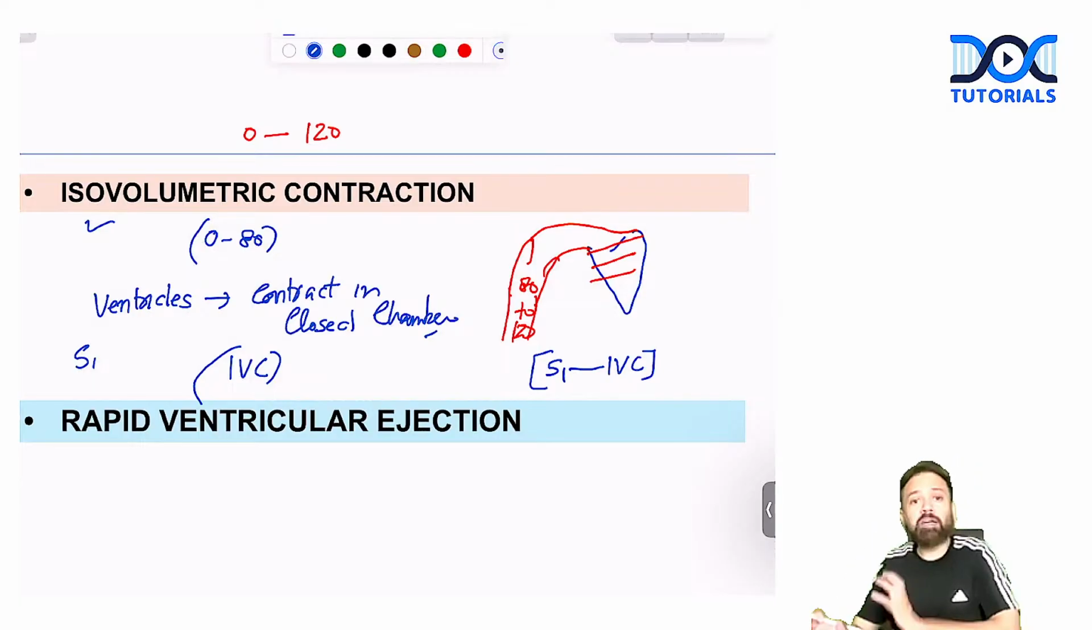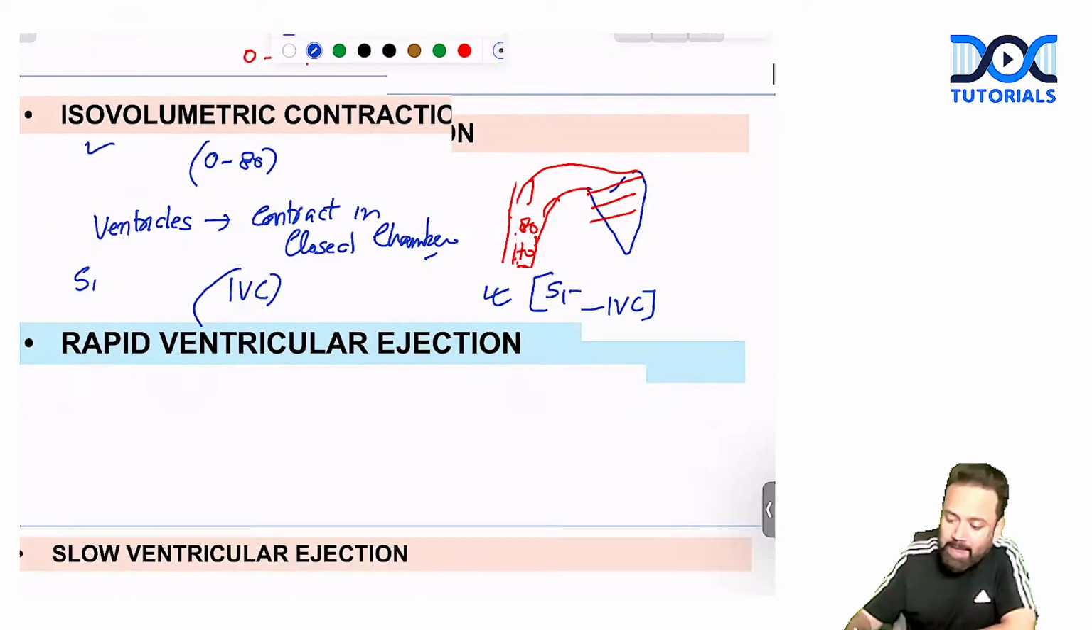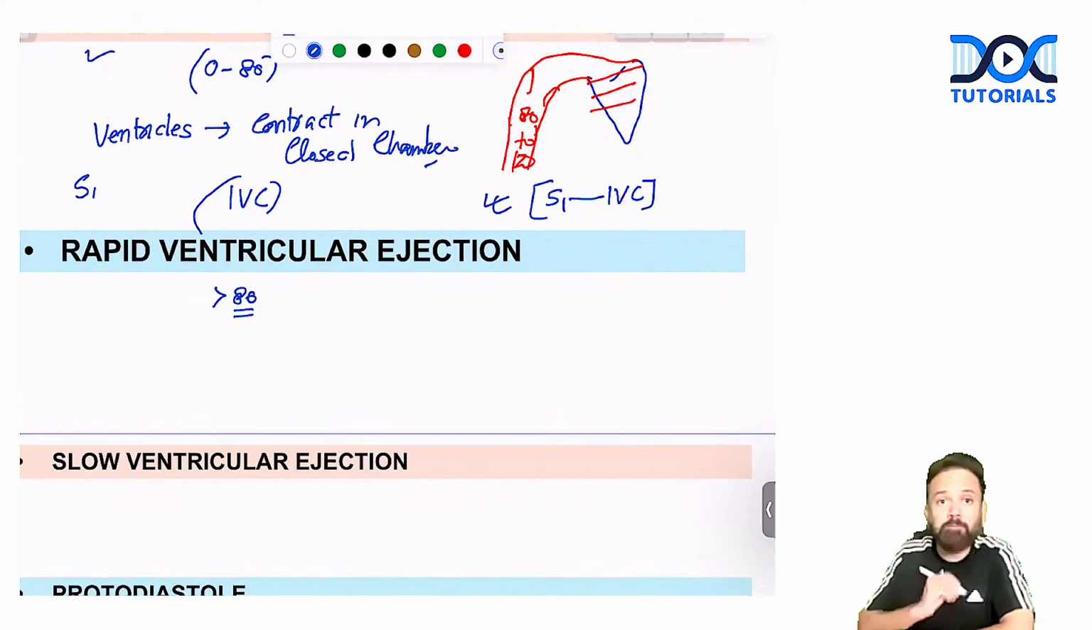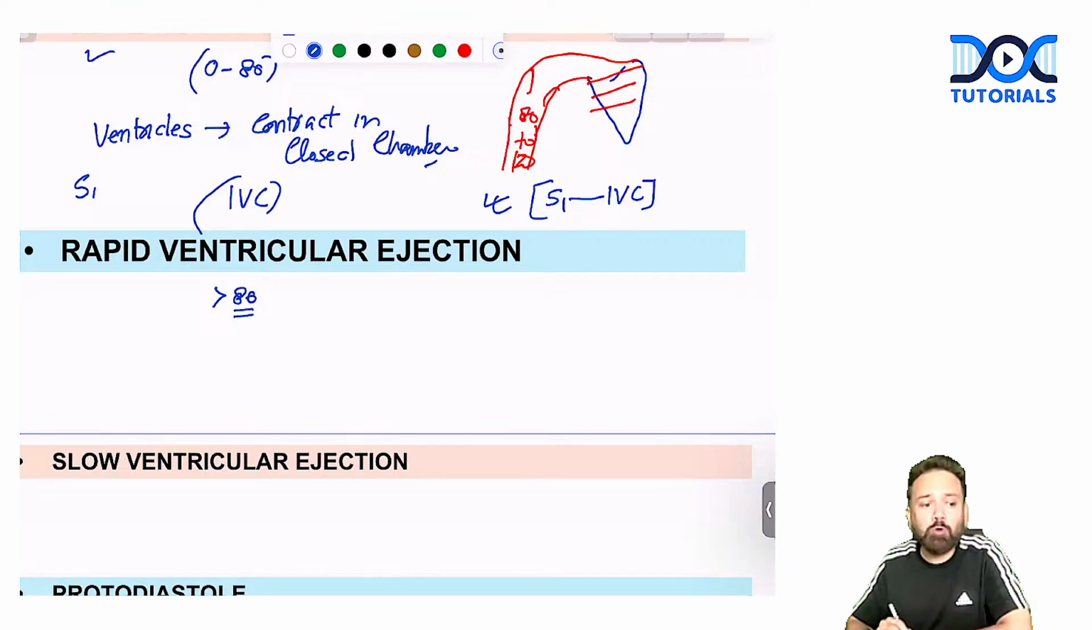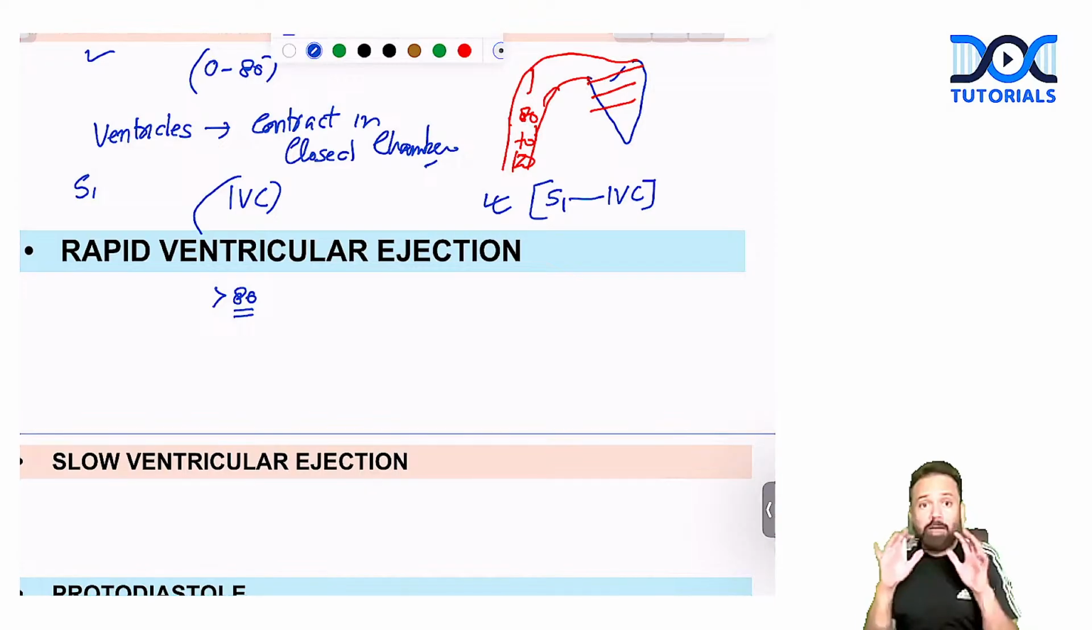So now ventricles will contract and S1 is there. S1 is always followed by isovolumetric contraction from 0 to 80. Now as pressure becomes more than 80 mm of Hg, what is the minimum pressure in the aorta? It is 80. Maximum is 120. So up to 80, aortic valves are closed. So from 0 to 80, ventricles are contracting in a closed chamber.